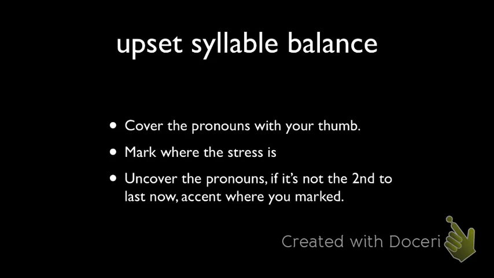Step 1, cover the original command with our thumb. Cover the pronouns. So like if we had this word, dime. We cover up with our thumb the pronouns we added to the end, and we mark where the stress was. Then we let go, and we count again. If that one is on to where it should be, it does not need an accent. Okay? But if it's anywhere else, for example, dime does not need an accent, but dímela, okay, our stress was on D, and I let go, and now I have 1, 2. It's not on 2. It's on 3, so I have to mark it.